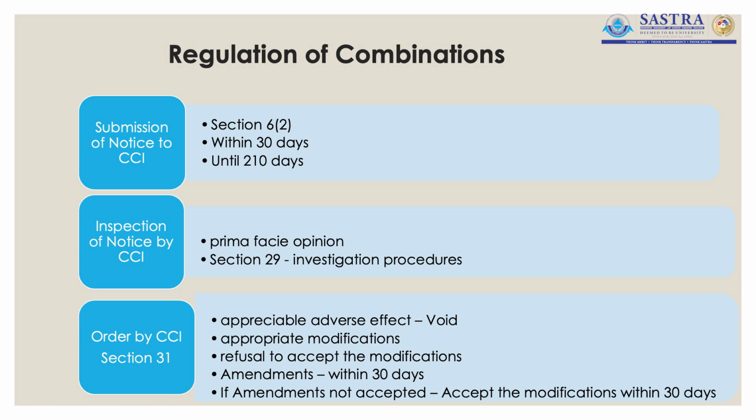In case the Commission feels that a particular consolidation results in appreciable adverse effect on competition, they will term this consolidation as void. That means the companies who are involved, who want to take up this consolidation, cannot go ahead with it. They will have to give it up.